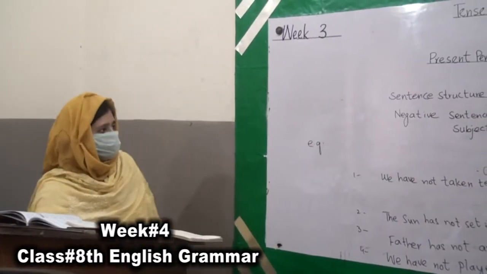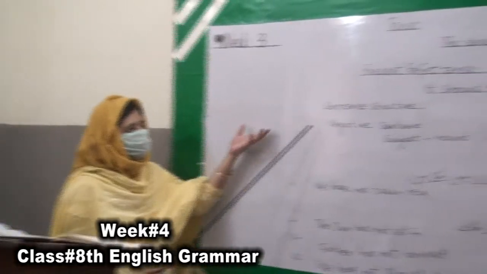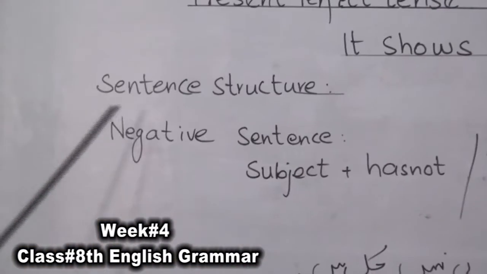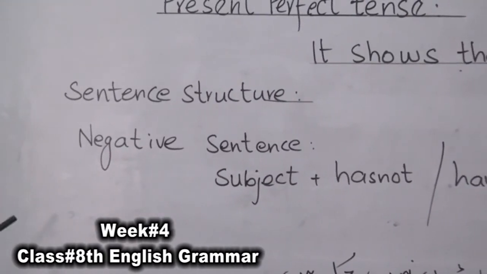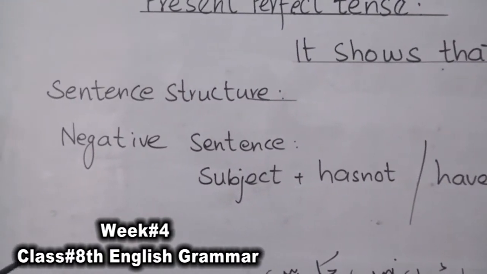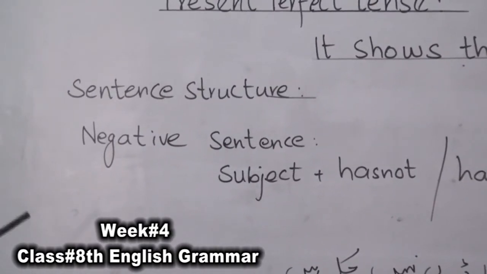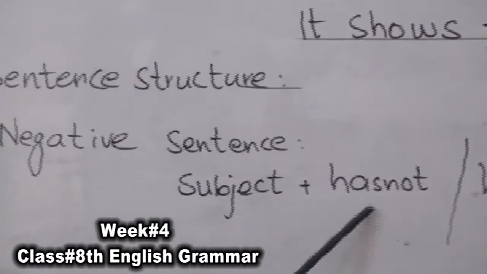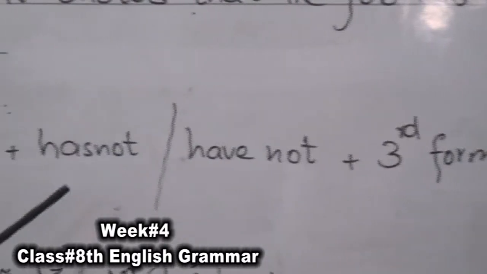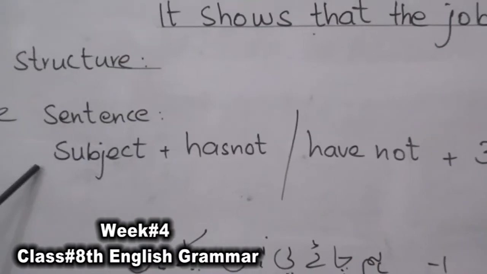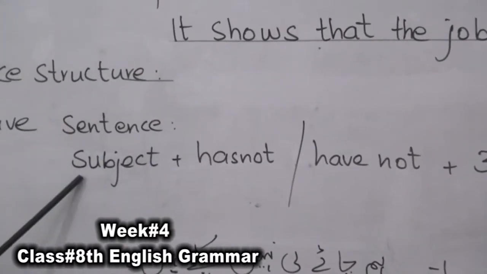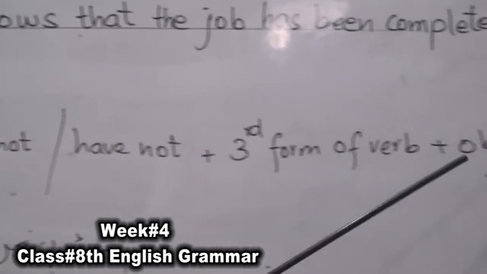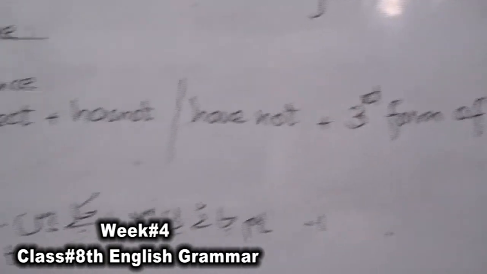So coming to the negative sentences of the present perfect tense, look at the sentence structure. In negative sentences, not is added after the auxiliary verb and before the third form of verb. You can see: subject plus has not or have not according to the subject. If it is a singular subject, we use has not, and if it is a plural subject, we use have not, plus third form of verb plus object. Look at the examples given to you.